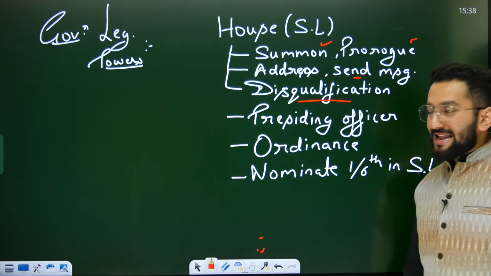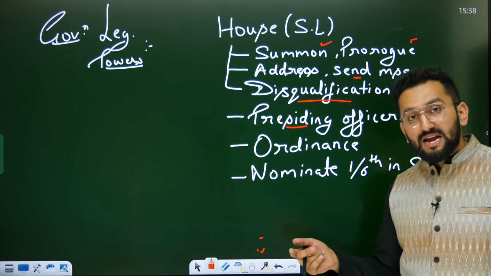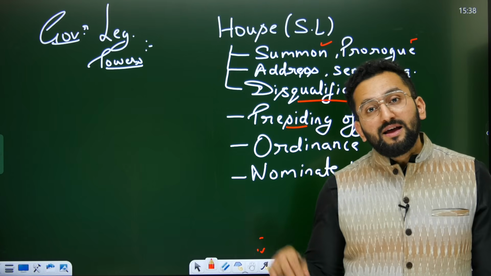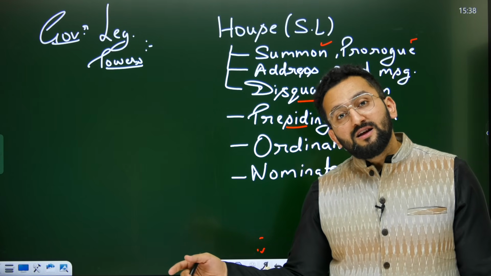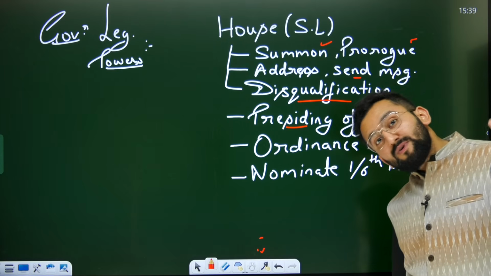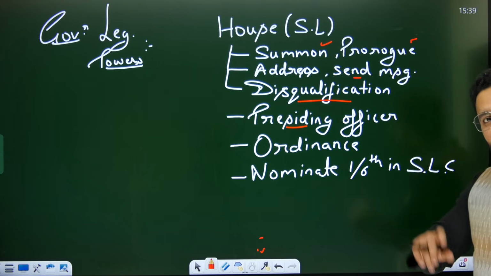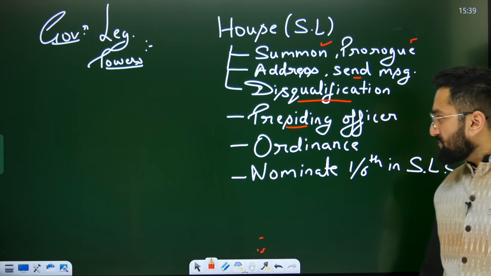Okay. Now, presiding officer means who is going to be the presiding officer in case a speaker and deputy speaker of the state legislature are not there? So who is going to decide? Governor is going to decide. Similarly, there also president can act, although there is a panel also there.